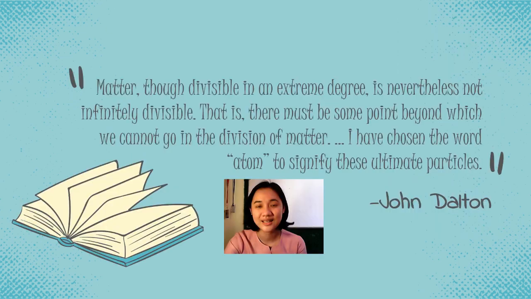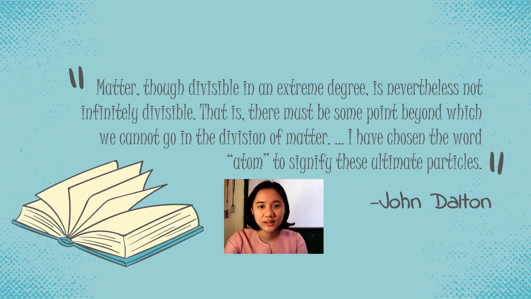Okay, so that John Dalton's theory was soon widely accepted. Most of it is still accepted today. The only part that is no longer accepted is the idea that atoms are the smallest particles. So we all know that beyond atom, there is still much smaller particles, which is the subatomic particles. Scientists now know that atoms consist of even smaller particles.